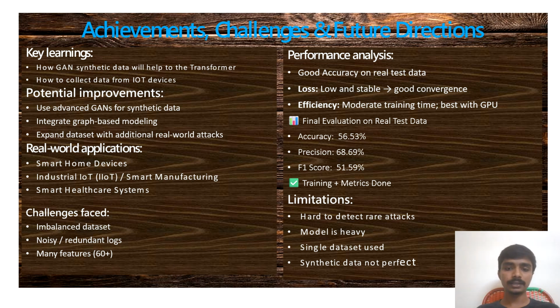In future, we are planning to use advanced GAN for synthetic data, and also try graph-based models and real-world datasets. We also have real-world applications like smart home devices, industrial IoT, and healthcare systems like patient monitoring devices. And limitations: it is hard to detect rare attacks, which we are also working on. Thank you.